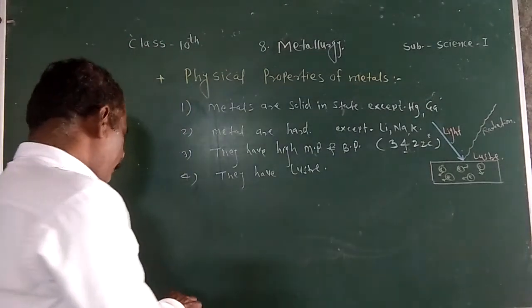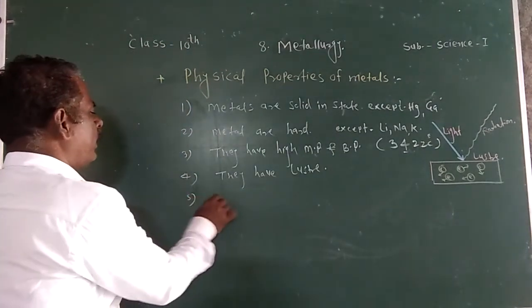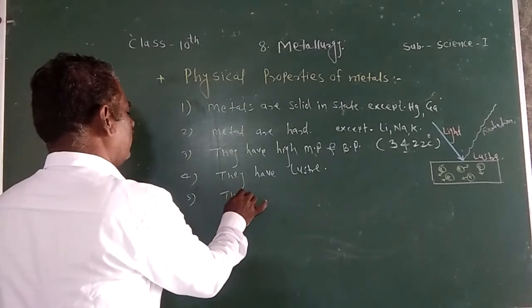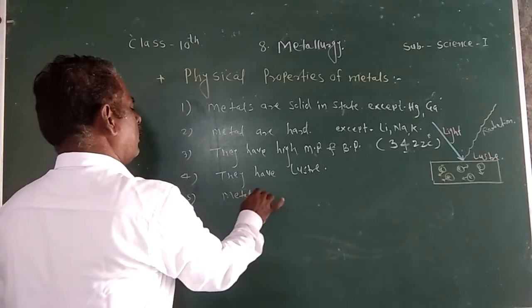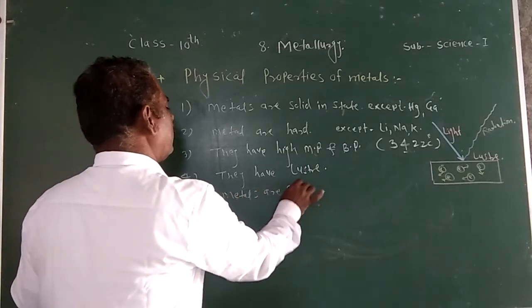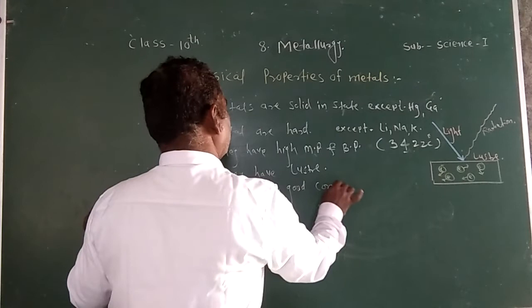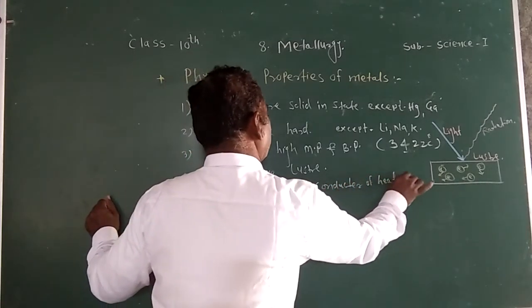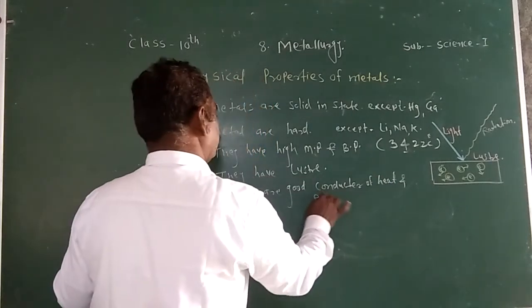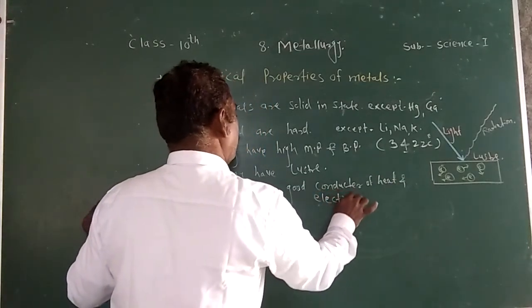Next, fifth property: metals are good conductors of heat and electricity.